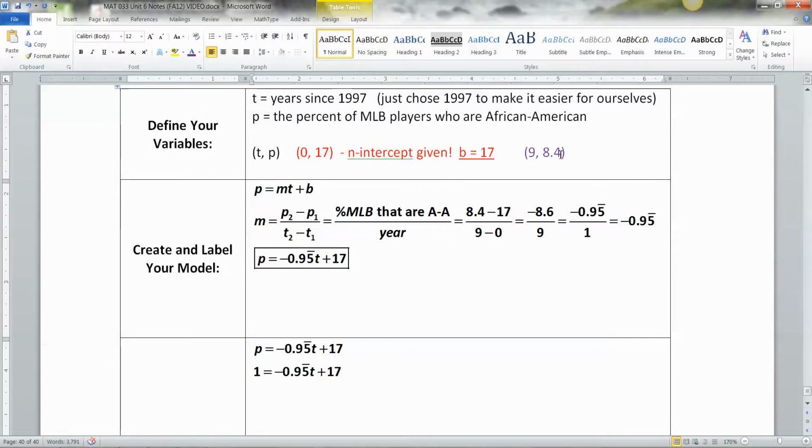Then I took 8.4, that purple 8.4, minus 17, that red 17, over 9, take away 0. Okay? And that came to negative 8.6 over 9, which comes to about negative 0.95555 over 1, or negative 0.95. So then our equation is P equals negative 0.95555 T plus 17, because 17 was our B value, right?